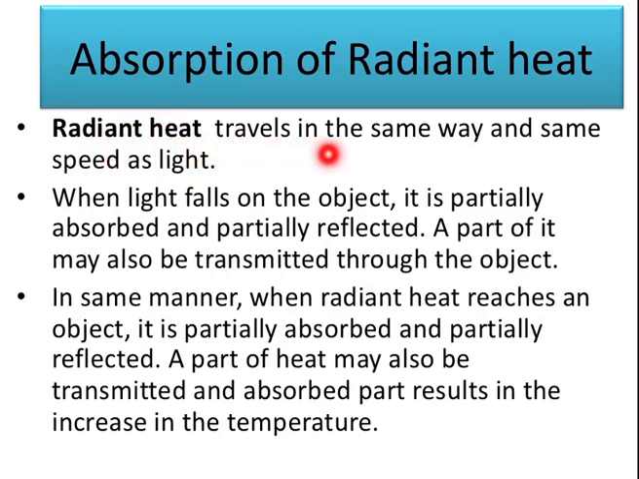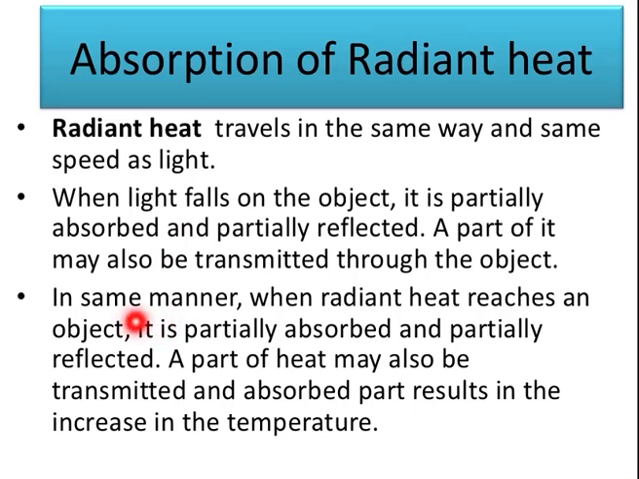Radiant heat travels in the same way and at the same speed as light. When light falls on an object, it is partially absorbed and partially reflected. A part of it may also be transmitted through the object. Partially absorbed means that it gets absorbed into the object. Reflected means it changes its path and goes back. A part may be transmitted through the object, that is, it passes through the object.